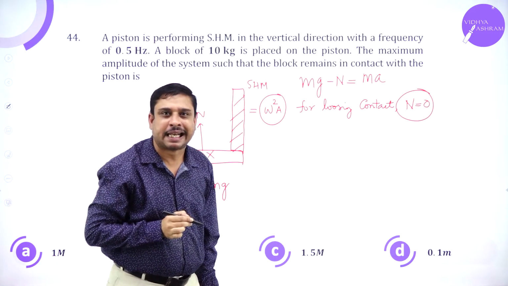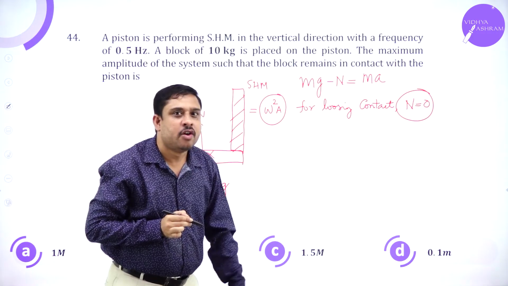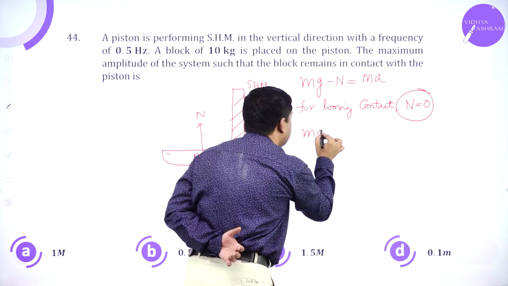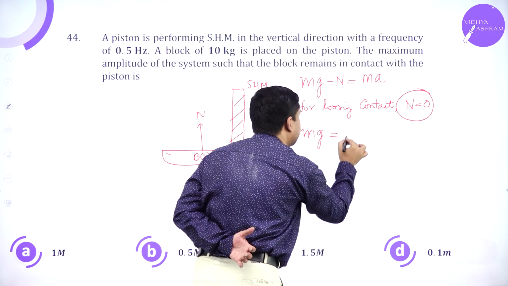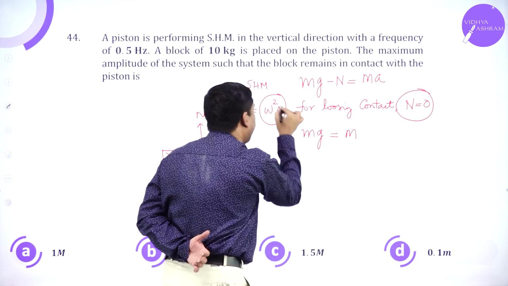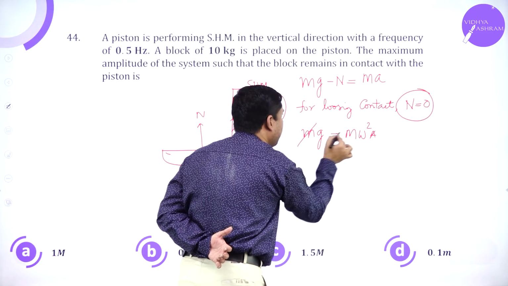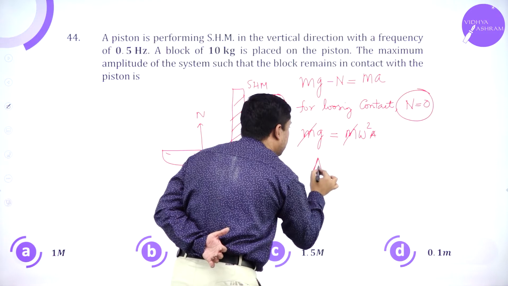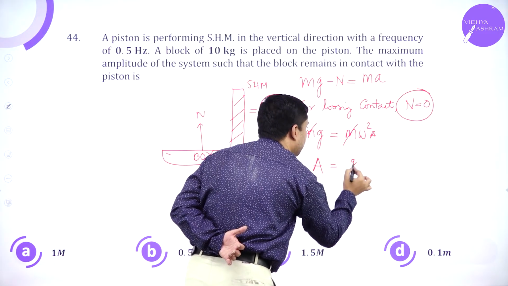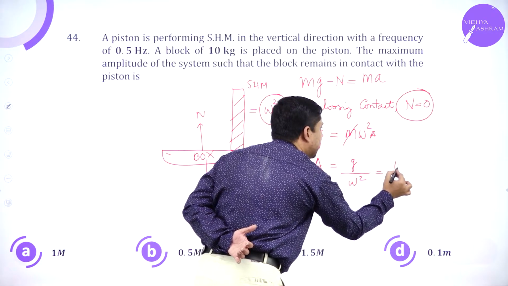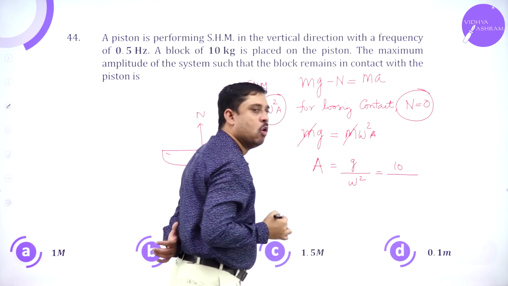If it has to lose contact, normal reaction has to be zero. So mg equals m times maximum acceleration, which is omega square A. I have to calculate amplitude: g divided by omega square. Take g to be 10.